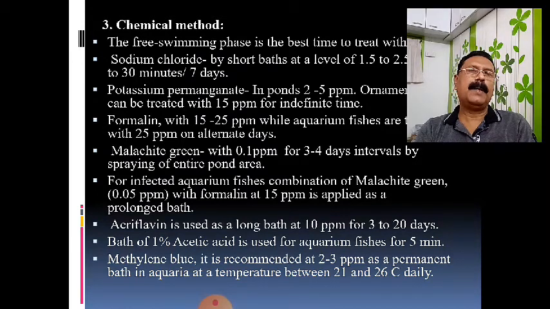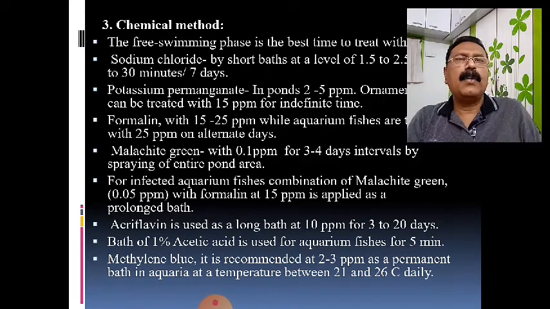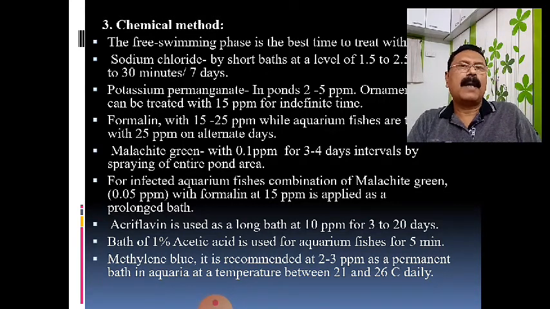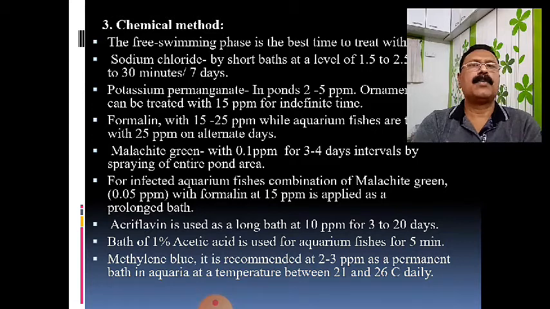When we give a 30-minute per day bath of sodium chloride, it is continued for the next 7 days. Similarly, a very common treatment is the bath of potassium permanganate. Potassium permanganate as well as sodium chloride is a very simple method to control such types of diseases. Here you can use 50 ppm concentration of potassium permanganate, which will be helpful for control of this disease. So a bath of potassium permanganate and a bath of sodium chloride are found useful.